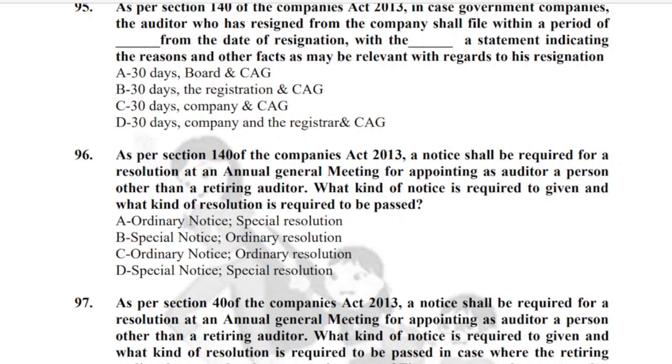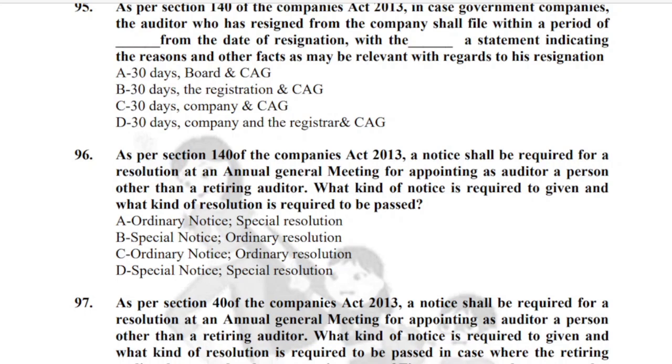Okay, very interesting. What has been told here? As per section 140, a notice shall be required for a resolution at an annual general meeting for appointing an auditor, a person other than retiring auditor. So here we want to appoint a person other than the retiring auditor.